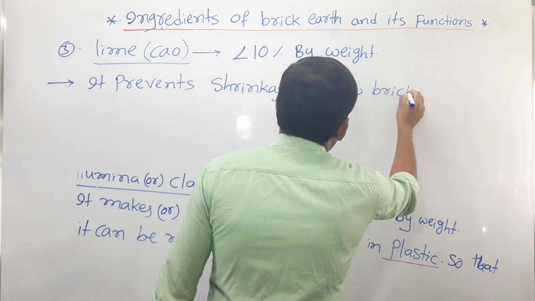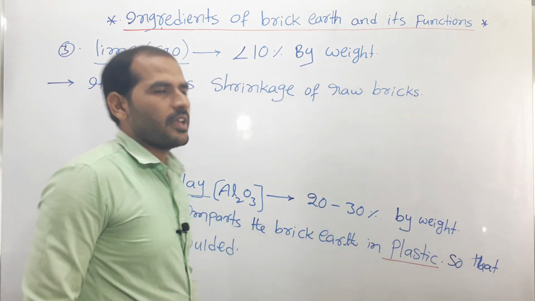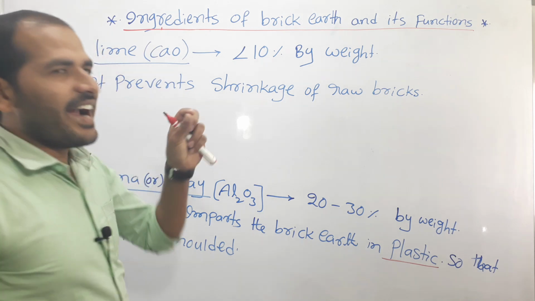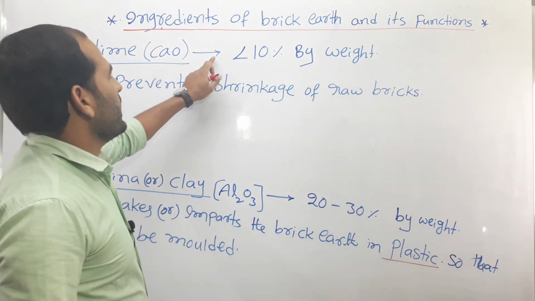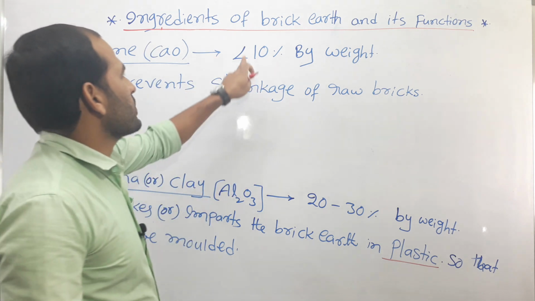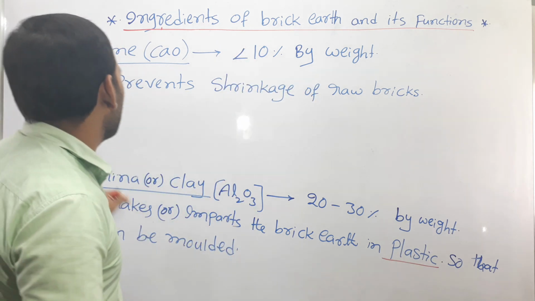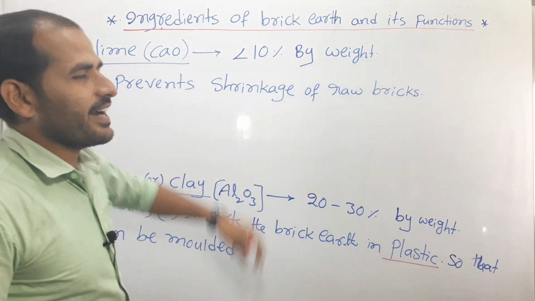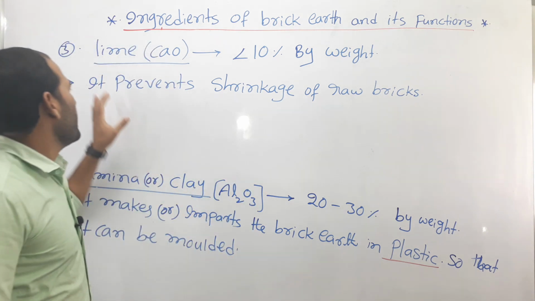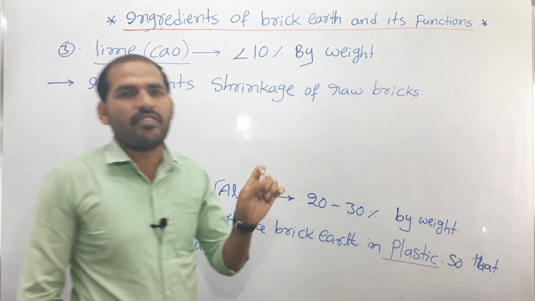So lime is the third ingredient, it contains less than 10% by weight only, but its function is it prevents the shrinkage of raw bricks.